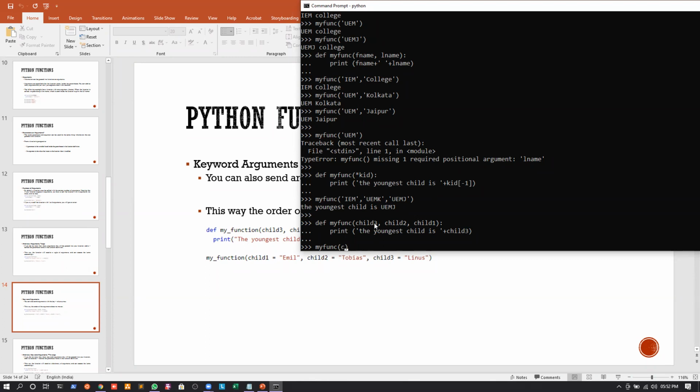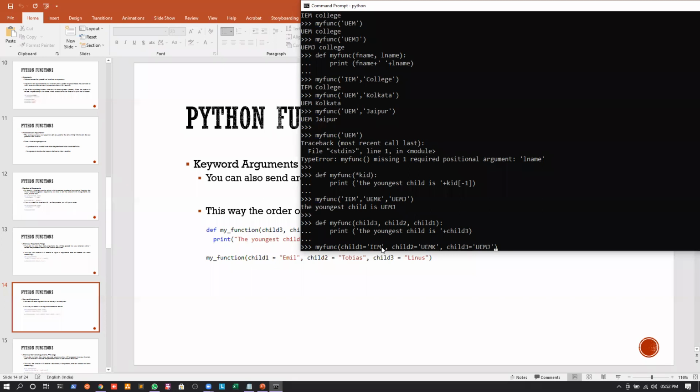What can we write? Child 1 was defined at the last, but again we can write child 1 at first, equal to IEM. We can write child 2 equal to UEMK, and child 3 equal to UEMJ.